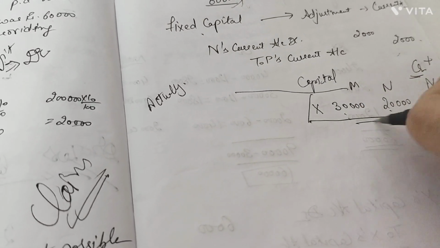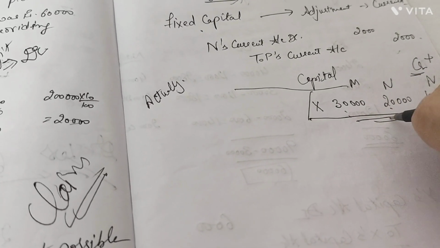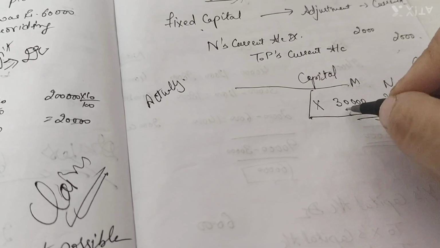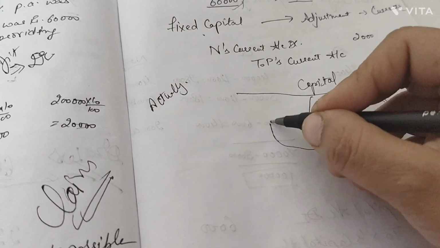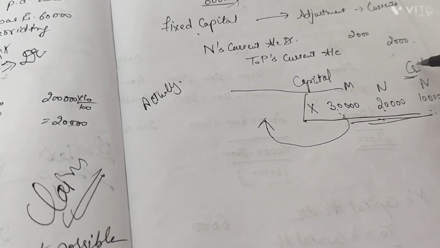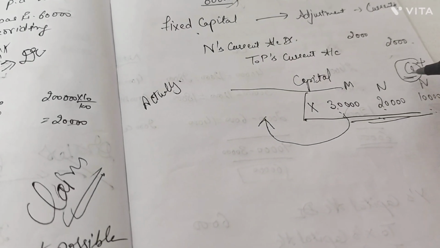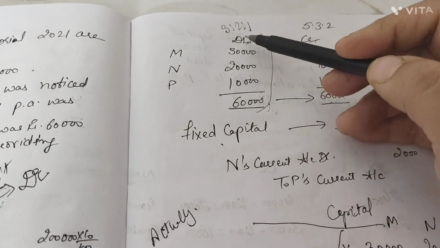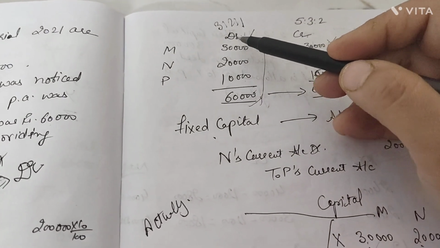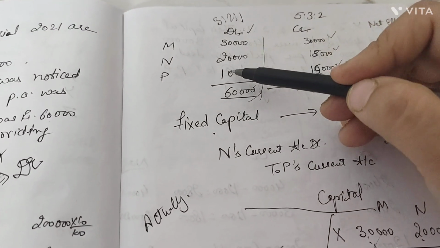When this is the wrong thing they have done, to correct this in accounts, we don't pass a cross entry here. We take it to the opposite side. Taking it to the opposite side means whatever was credited now needs to be debited. So we debited the already given profit 30, 20, 10.